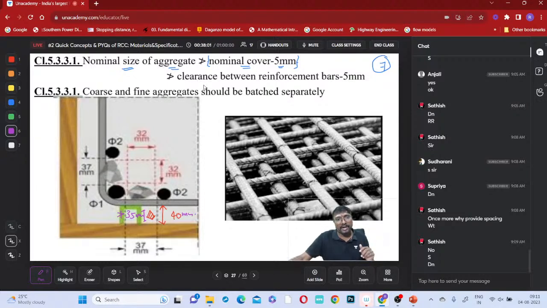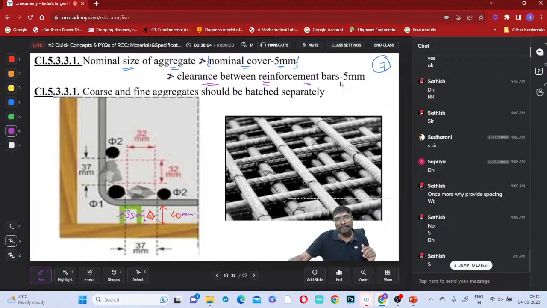And it should not be greater than the clearance between the reinforcement bars minus 5 millimeter. Same reason. The clear spacing between the reinforcement bars, from this bar end to this bar end, let us say it is 37 millimeter. Then the maximum size of aggregate we have to allow is 32 millimeter only. It should not be more than 32 millimeter. Why? Same reason. If your aggregate gets stuck there, where will the cement mortar come? If cement mortar does not come here, bonding with other particles will not be ensured. Is it clear?